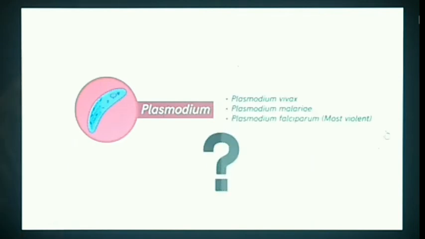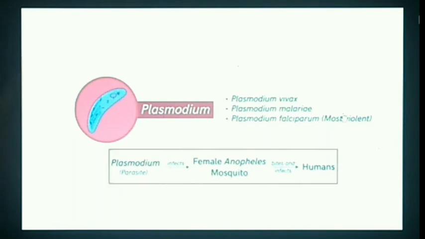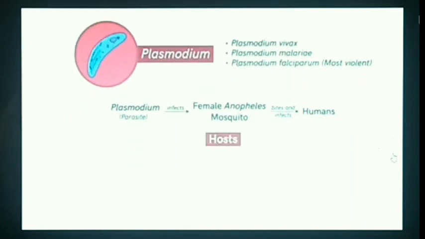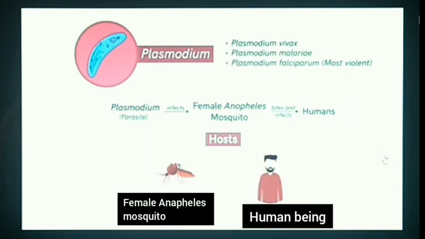So where does Plasmodium come into the picture? Protozoan Plasmodium lives as a parasite in the Anopheles mosquito. Anopheles mosquito is the female species in which this parasite resides. And from the Anopheles mosquito it is transmitted to humans through their bites. Hence, it's the Plasmodium that infects the human and not the mosquito. Thus, the complete life cycle of the protozoan parasite Plasmodium involves 2 hosts. One, mosquito, and the second is human.